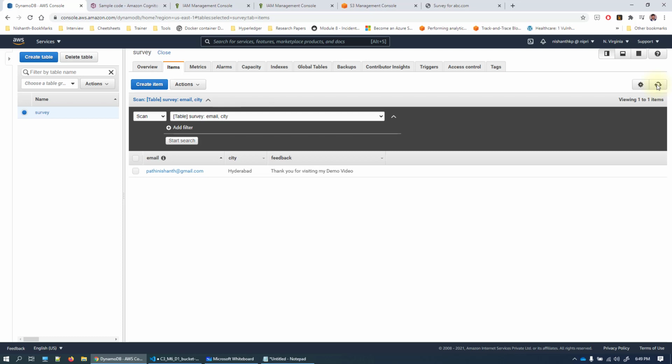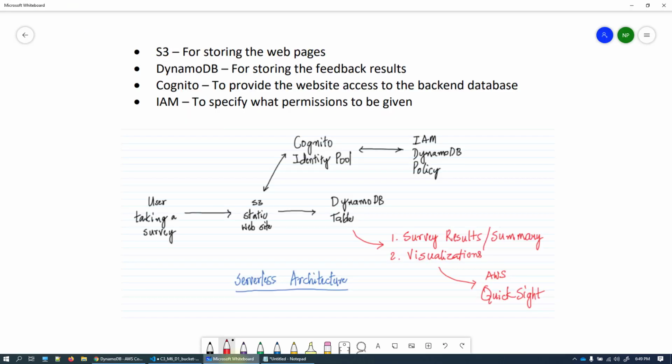Click on the refresh button. You will see the data here. Whatever data was entered on the web page, you can see it here. You can share this URL with other people and they will enter the survey details, and you can capture the data in this DynamoDB. So we have successfully completed this project, and here is the architecture.